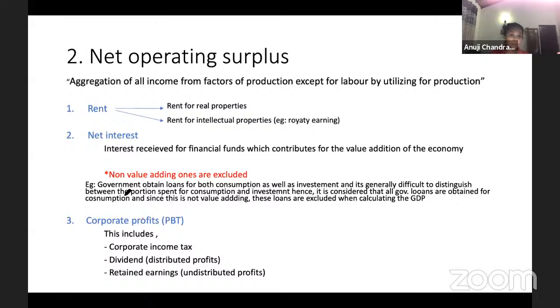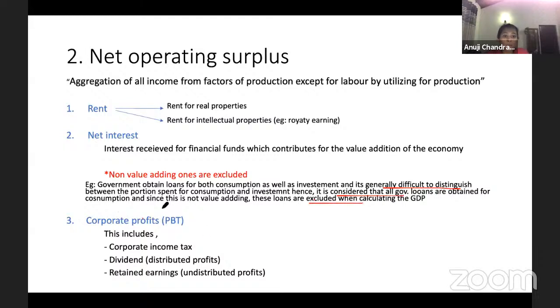Then again, government loans, I told you, the majority are obtained for consumption purposes. So we take government loans as loans obtained for consumption. You know now that loans obtained for consumption are not included in GDP. Since it's difficult to distinguish, guys, we are excluding it.